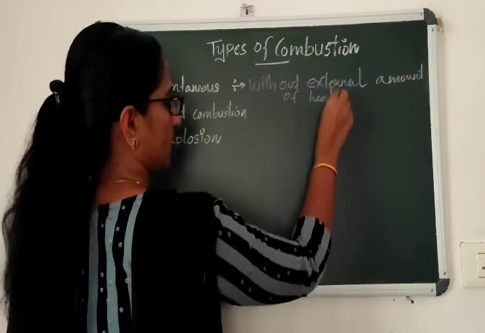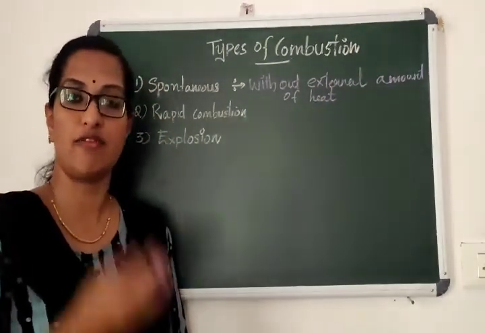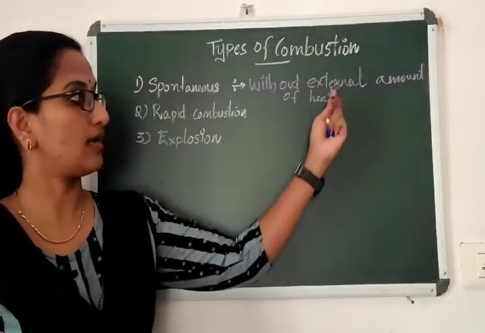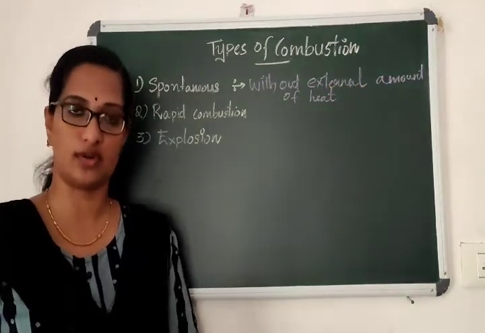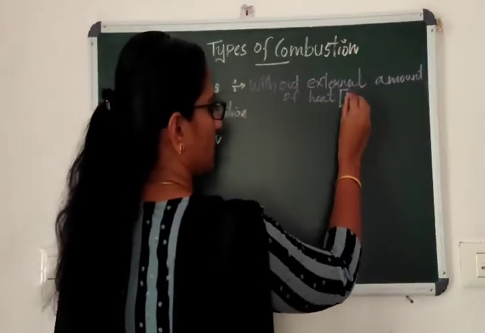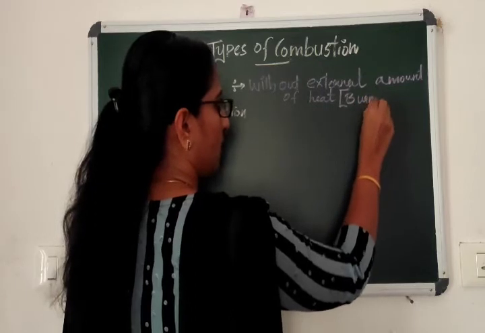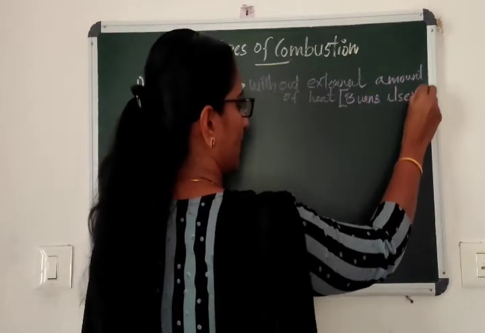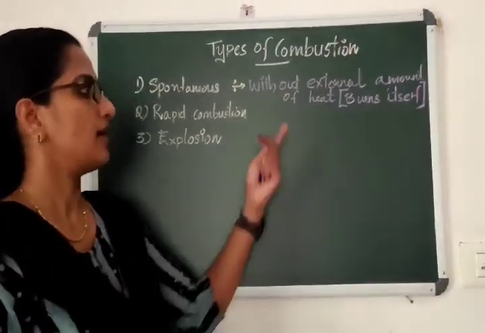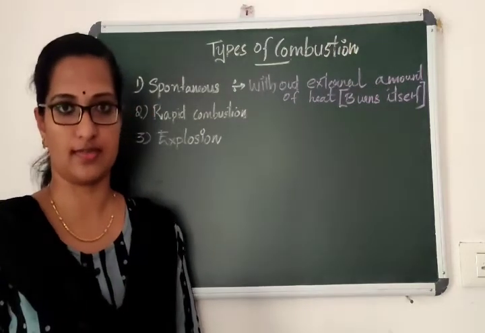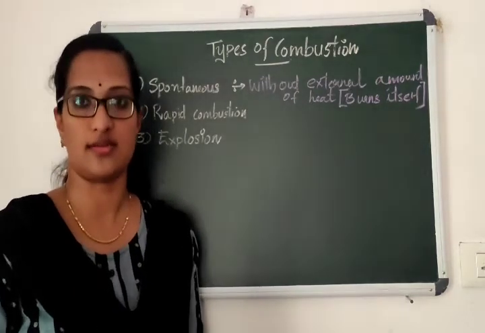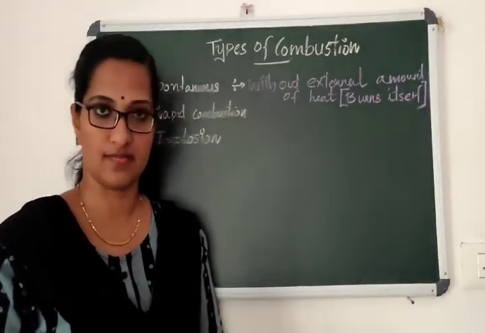What is an example you can see? White phosphorus will burn by itself. Any external heat energy is not required. Spontaneous combustion means the substance burns itself; no external agency or external temperature is required. The best example is the burning of white phosphorus. When you keep white phosphorus in open conditions, without any initiation, it will automatically burn.